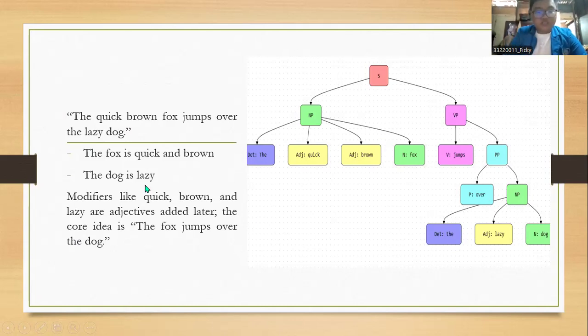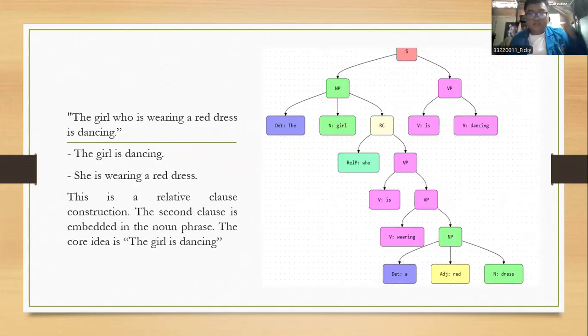The deep structure of this sentence is the fox is quick and brown, and the second one, the dog is lazy. Modifiers like quick, brown, and lazy are adjectives added later. The core idea is the fox jumps over the dog. And this is number two.